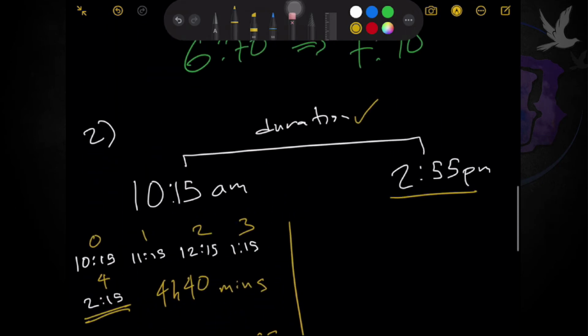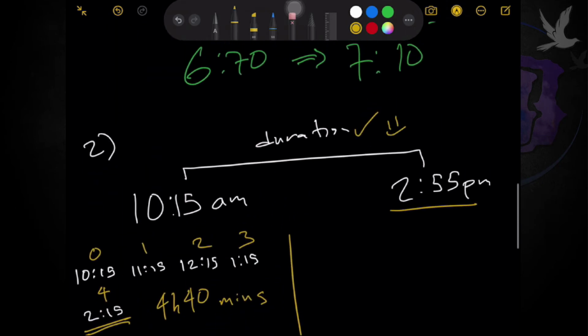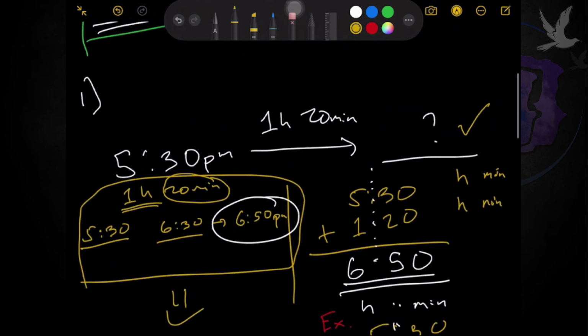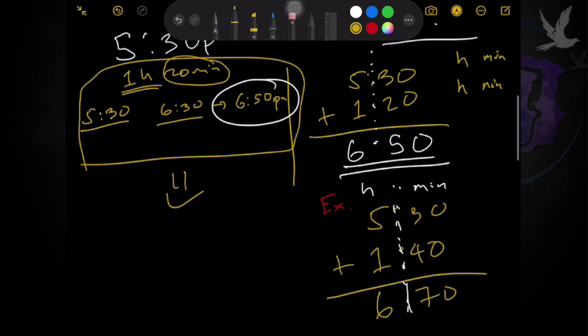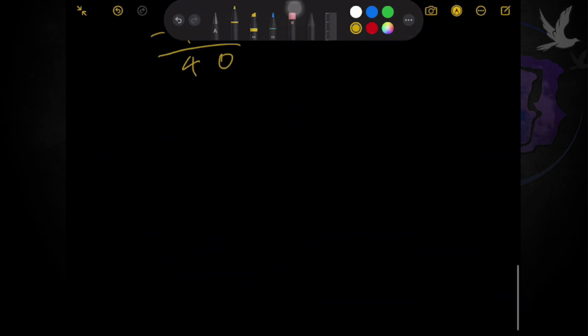Again, nagkaroon na tayo ng example ng duration. We also had an example of time ended. So what we're looking for na lang is one more example that will give us to solve for time started. Okay. So number 3 tayo. Melissa is meeting her friends for dinner at 7 p.m. The journey to the restaurant takes 55 minutes. At what time must she leave her house if she wants to reach the restaurant on time?